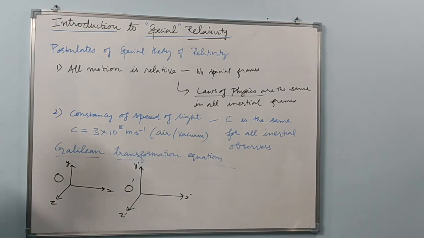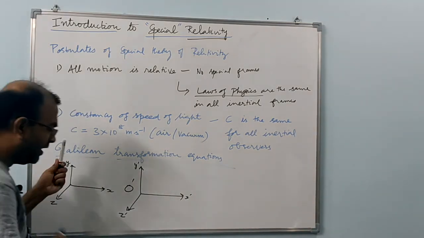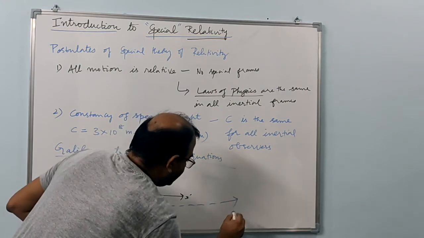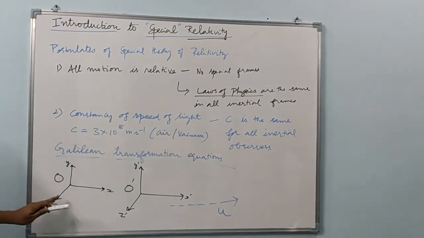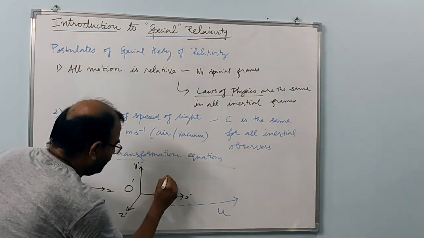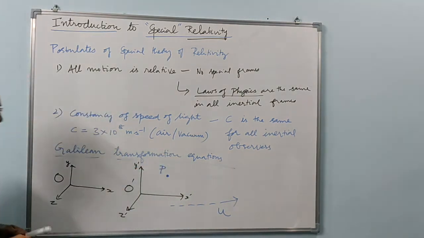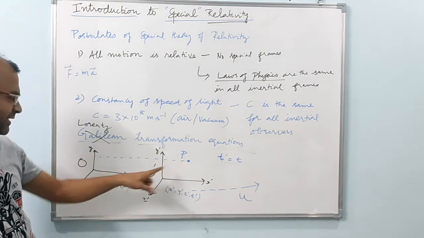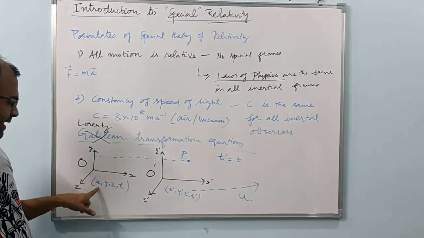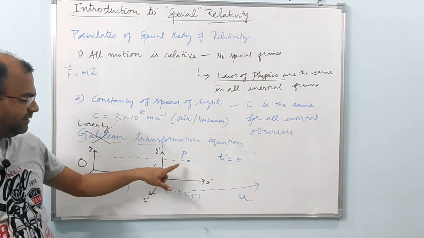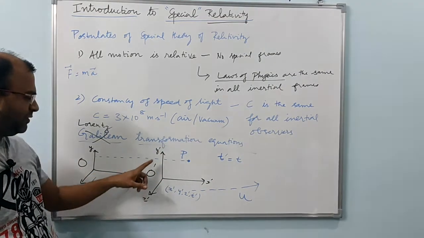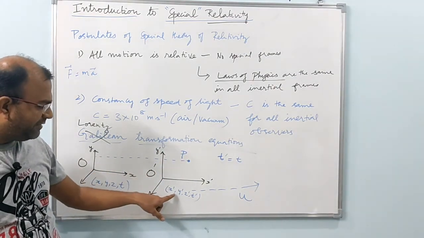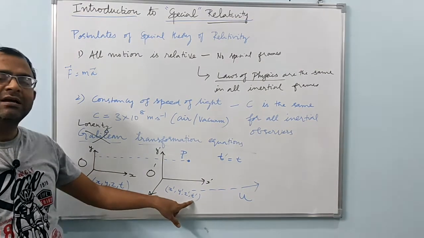Let's say that this observer is moving in the positive x direction at a speed u with respect to the first frame of reference, or first observer O. Let's define the position of a particular object at this point in space, let's call that P. The coordinates of this object can be measured by observer O as x, y, z and t. For the same object, the moving observer O prime will measure a different set of coordinates: x prime, y prime, z prime and t prime.